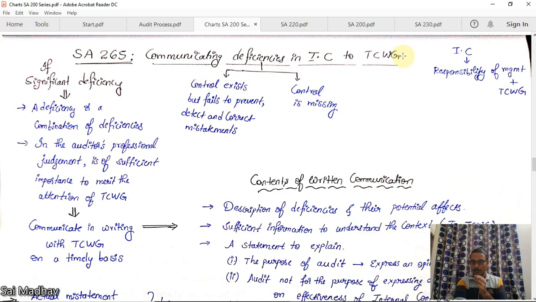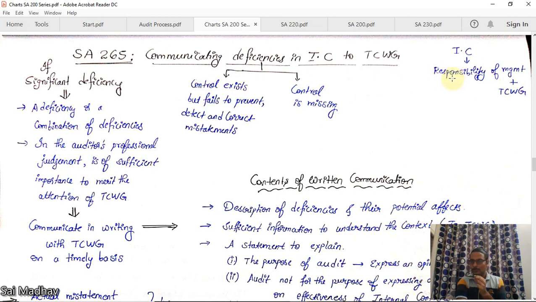First, what is the meaning of internal control? Internal controls are the systems or policies or procedures placed by management or TCWG so that the objectives of the entity are met. Okay. For example, you can take this example. Any transaction involving an amount greater than or equal to 1 lakh should be approved by the department manager. So this is the internal control placed by the management or TCWG.